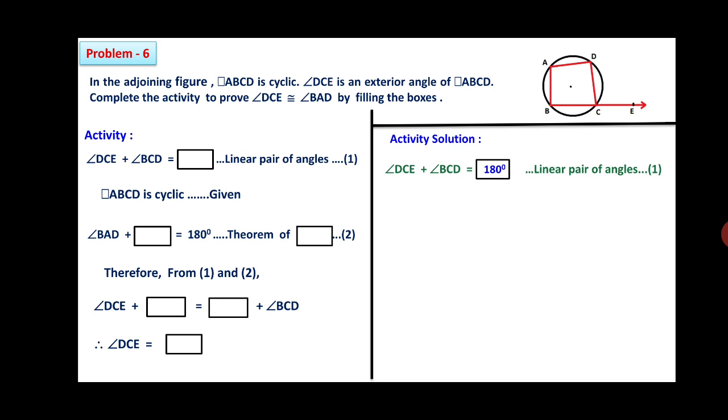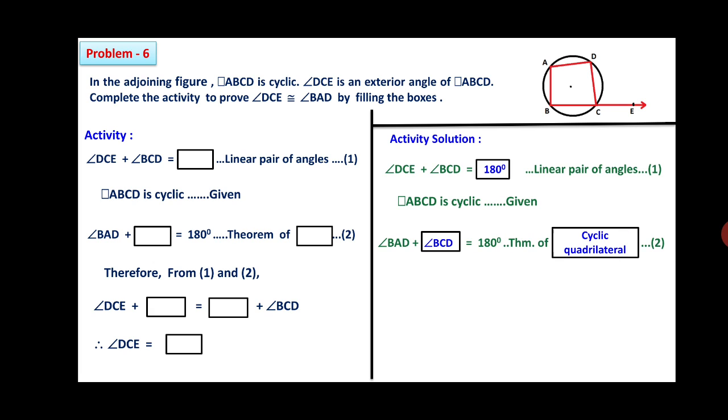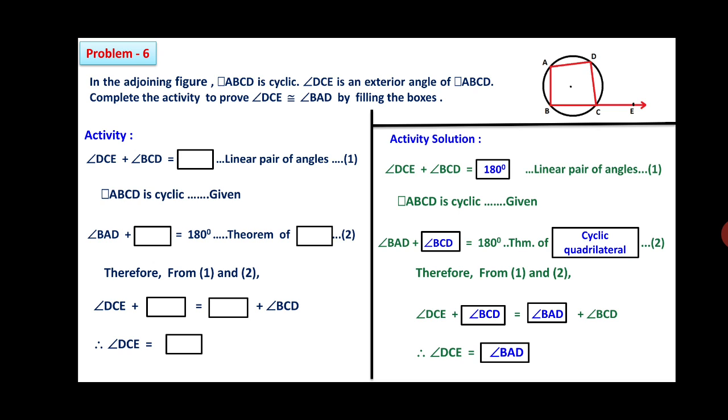You can see here angle DCE plus angle BCD is equal to 180 degrees, linear pair of angles. Here quadrilateral ABCD is cyclic, it has been given. Therefore, angle BAD plus angle BCD is equal to 180 degrees. Reason, theorem of cyclic quadrilateral. So therefore, from 1 and 2 you can write that angle DCE plus angle BCD is equal to angle BAD plus angle BCD. BCD gets cancelled. What is left is angle DCE is congruent with angle BAD.